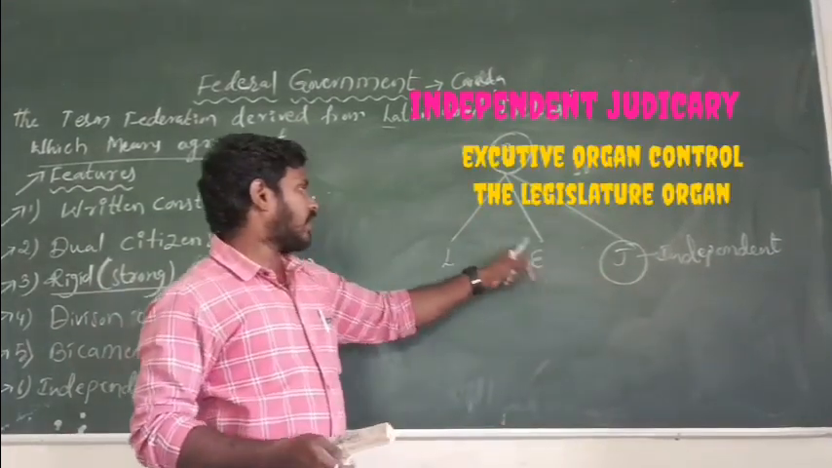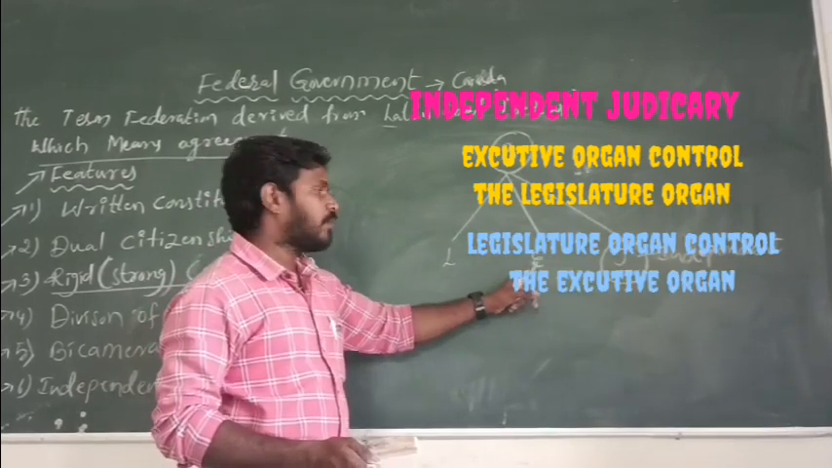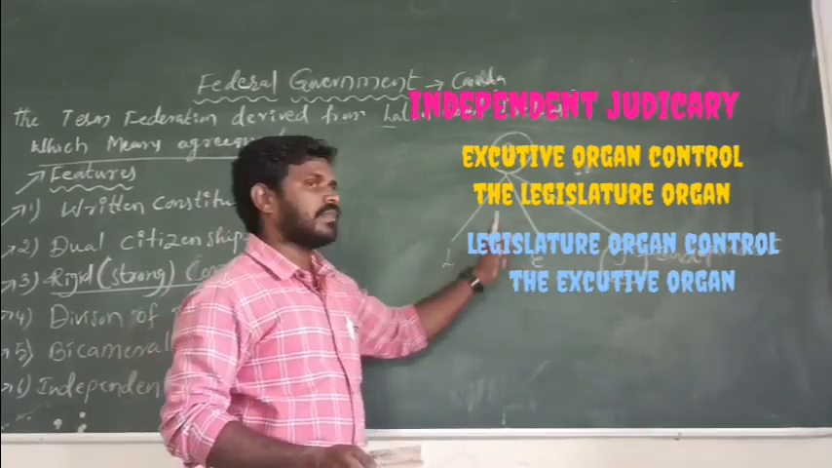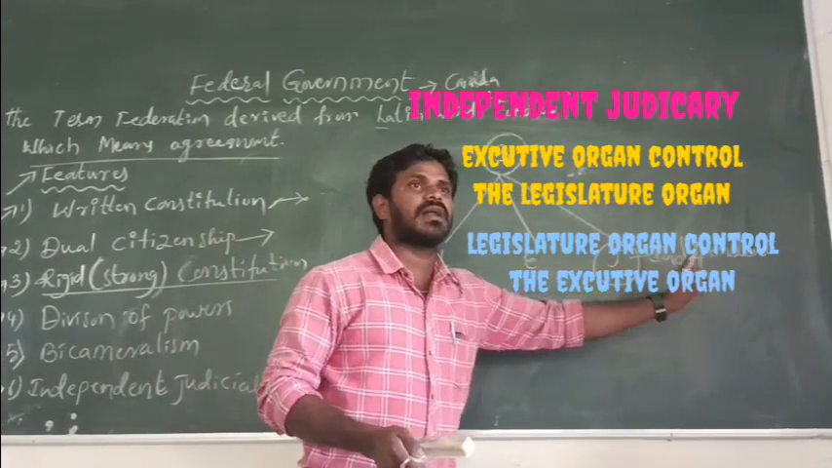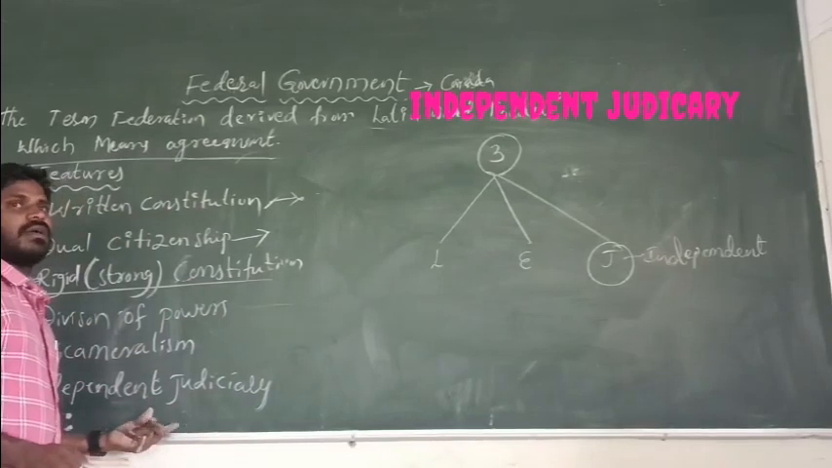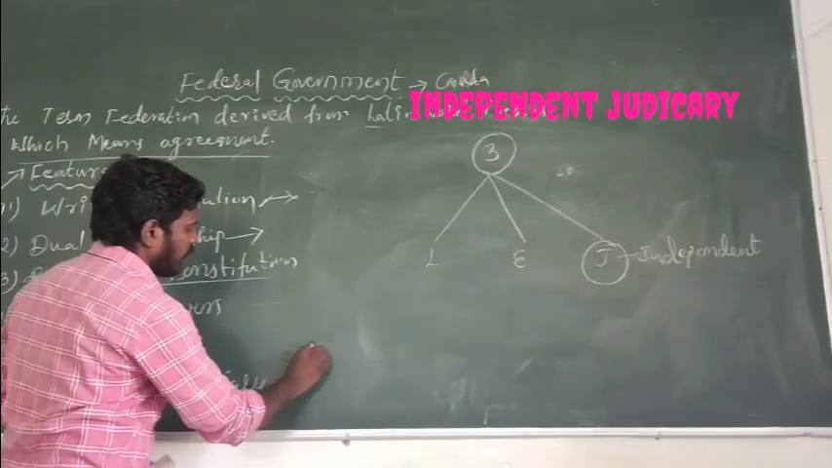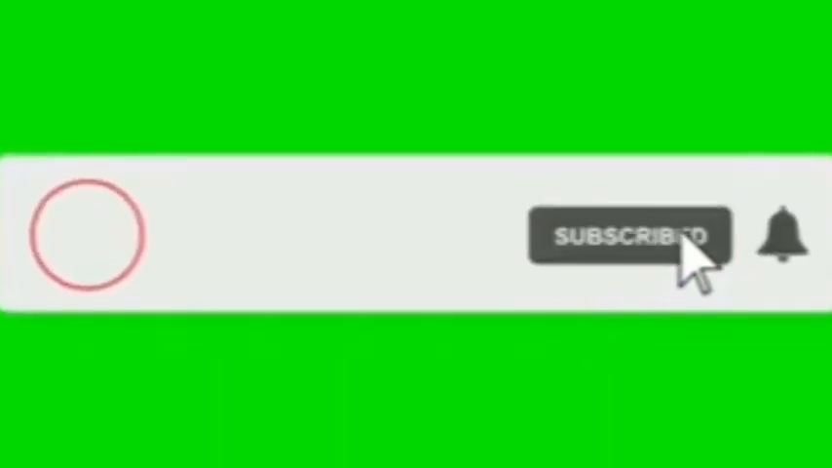Next one, the legislative organ controls the executive organ, but the legislative organ and executive organ do not interfere with the judiciary organ's activities. That is called independent judiciary. This independent judiciary protects the individual's fundamental rights. By the